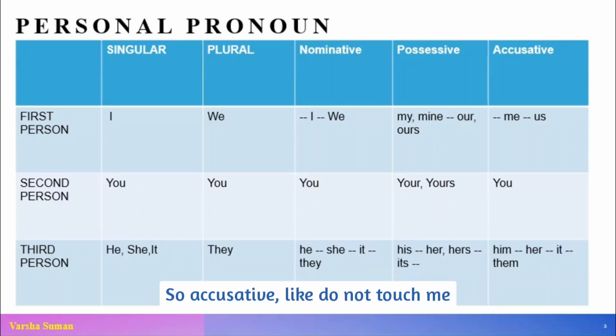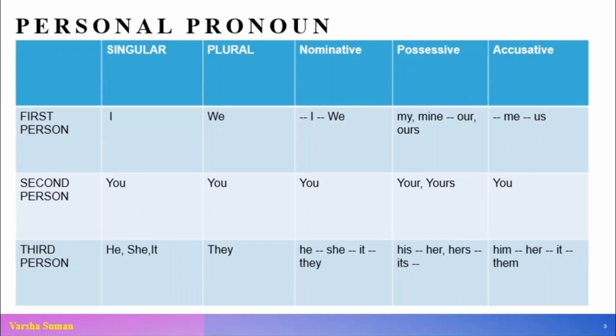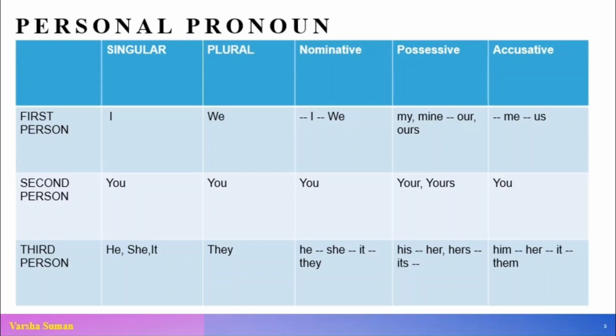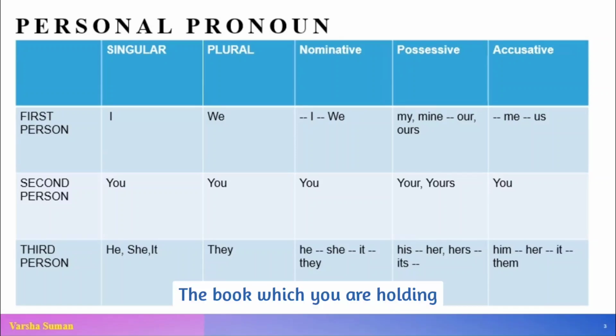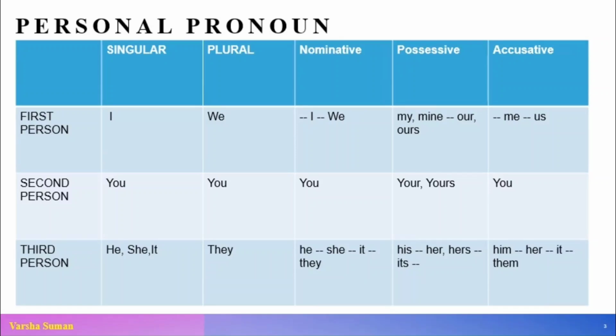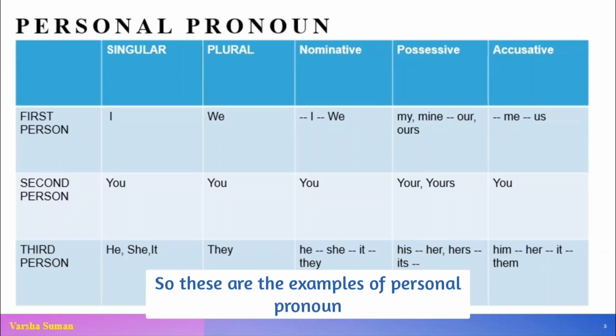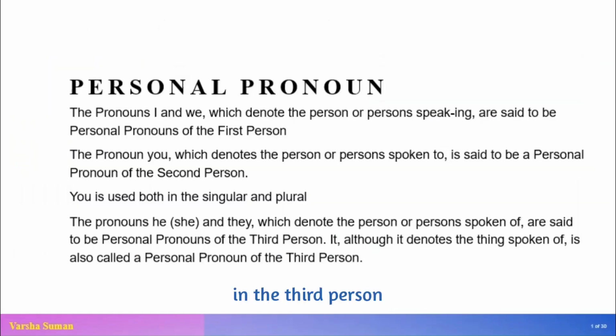So accusative, like do not touch me, do not bother us. Then for you, you are being called by the teacher. For third person, accusative again, the book which you are holding, it belongs to him. Okay, so you can blame him for all the chances you got. So these are the examples of personal pronoun in the third person.